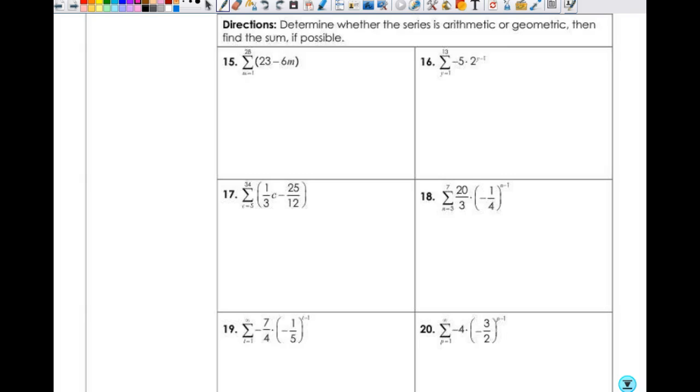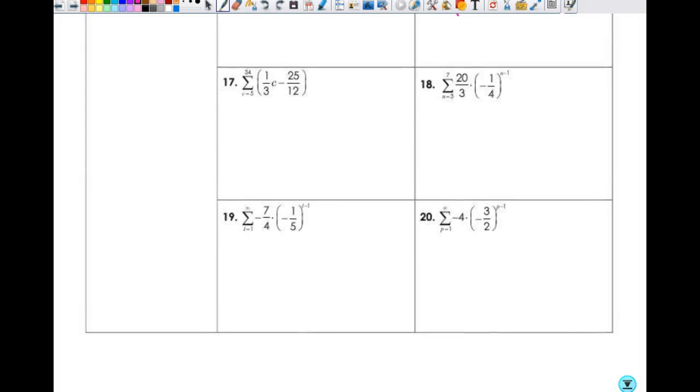So let's look at 15. What do you think? Arithmetic, because there's no exponent. But remember, with arithmetic, you don't get to just look at it and say, oh, that's A1, right? But this is arithmetic. What about 16? Geometric, right? And so in 16, what is A1? -5. What is R? 2, because those we can pick out, right? All right, what is 17? Arithmetic. And in this case, it didn't say arithmetic, geometric, or neither. It just said arithmetic or geometric, right?